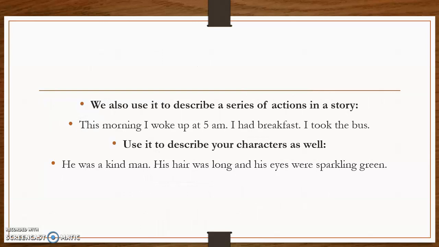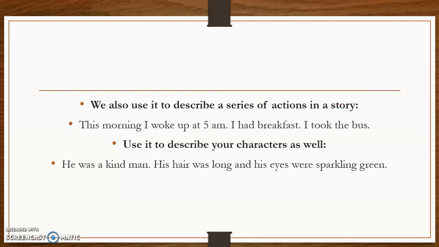The third use is the one that has to do with a series of actions. This is when you have more than one action and you are describing this series. For example, when you say, this morning I woke up at 5 a.m., first action; I had breakfast, second action; I took the bus, third action. Okay, so here you have a series.